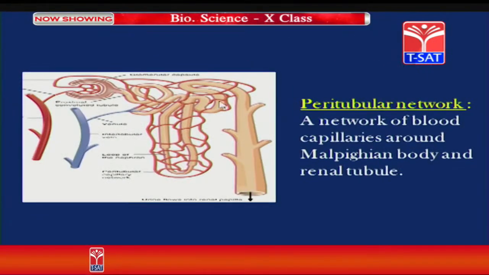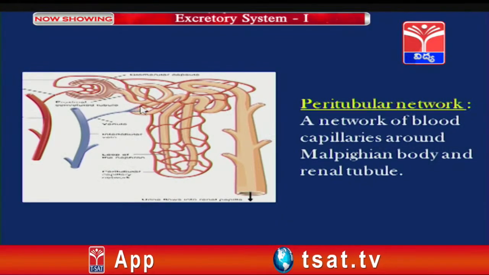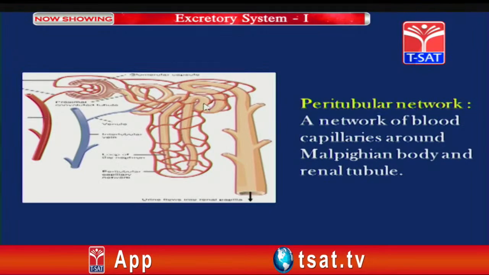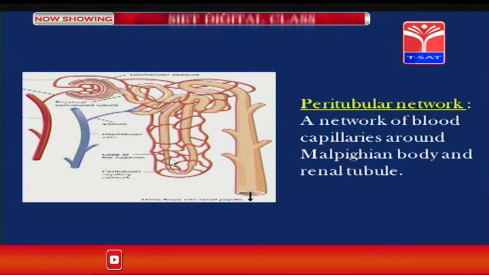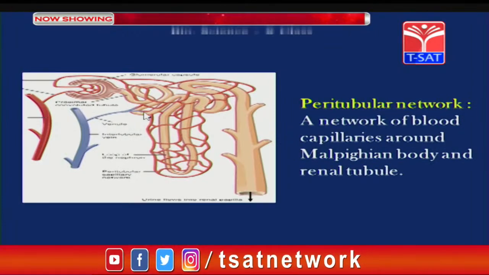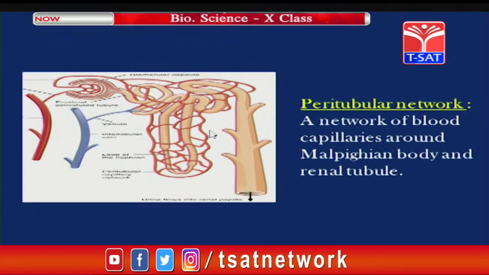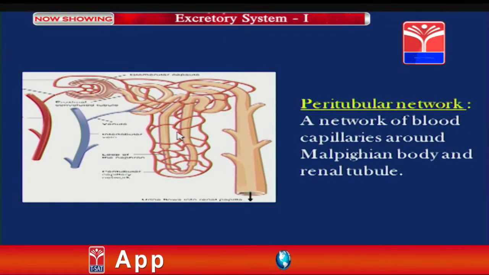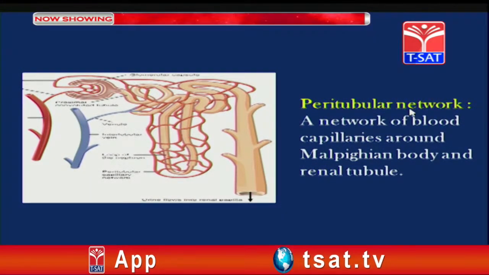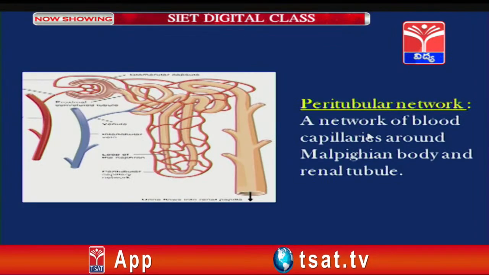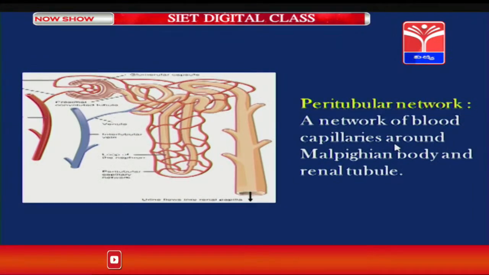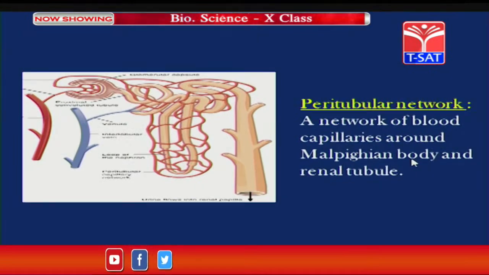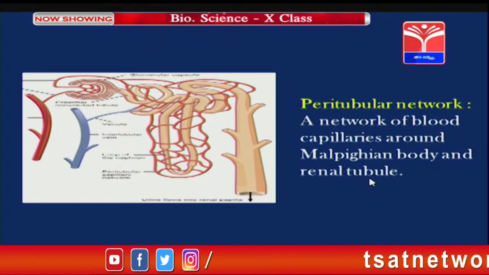So this is the picture showing a blood vessel which surrounds the renal tubule. A microscopic thin walled network of blood capillaries surrounds the renal tubule, forming a structure called peritubular network. So a network of blood capillaries is around the corpuscle and renal tubule.